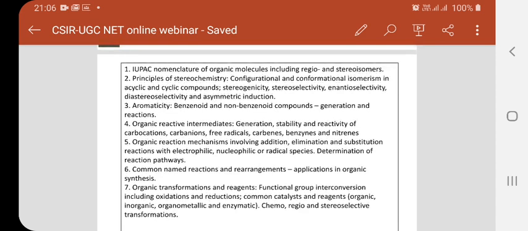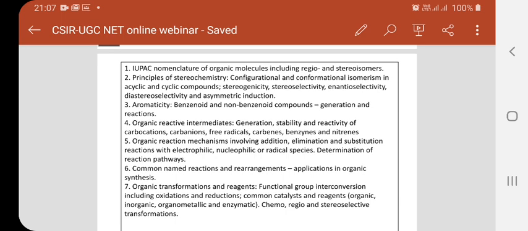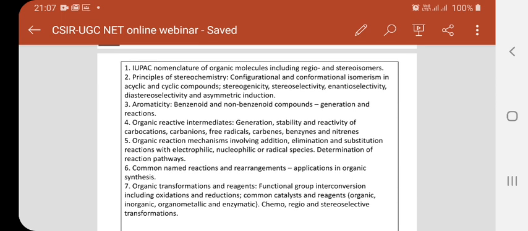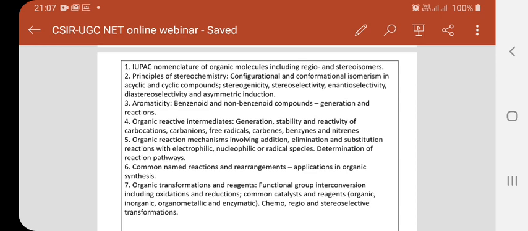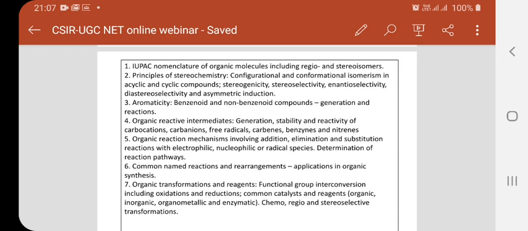So, the topics are given in a broad manner. The length and breadth of the syllabus is not mentioned. There is no limit for the name reactions. You have to study all the name reactions. So, in general, I can say there is no limit for the length and breadth of your syllabus. You have to study like that. How can you prepare for the examinations in organic chemistry?